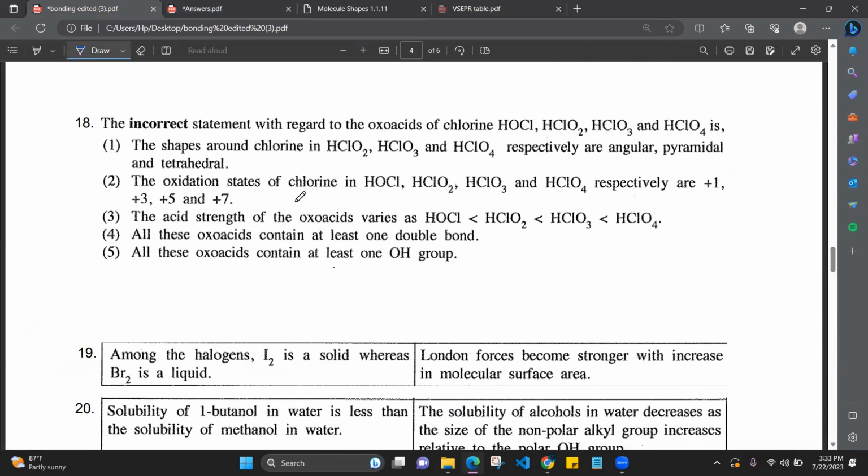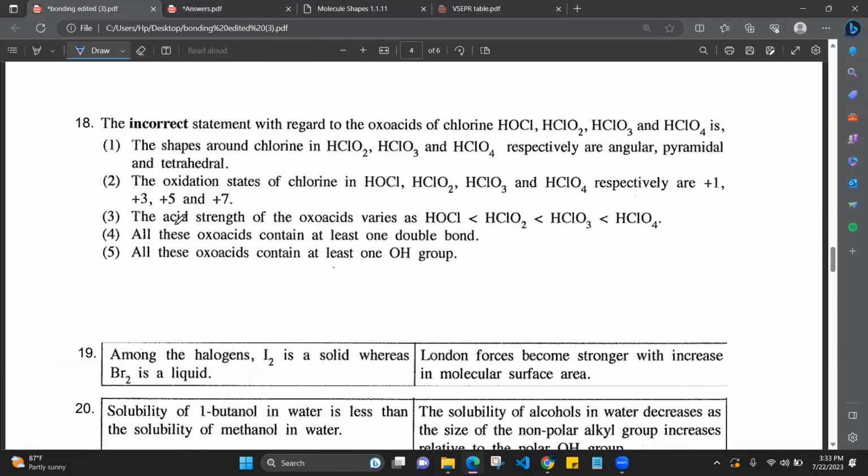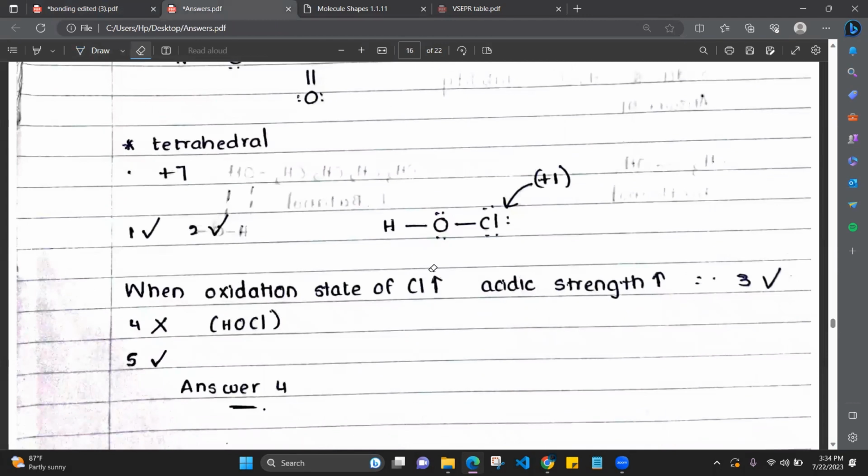Right. Then the first and second statements are correct. Next one, the acidic strength varies as follows. When the oxidation state of chlorine increases, acidic strength increases. That is a fact. That is the theory. Acidic strength is determined by the oxidation state of chlorine. If chlorine has a higher oxidation state, acidic strength is greater. Therefore, the third one is correct.